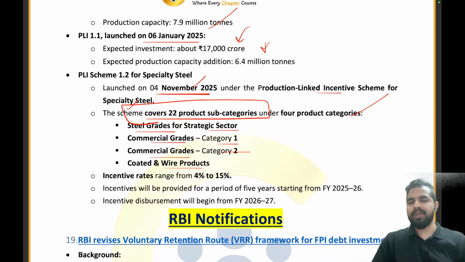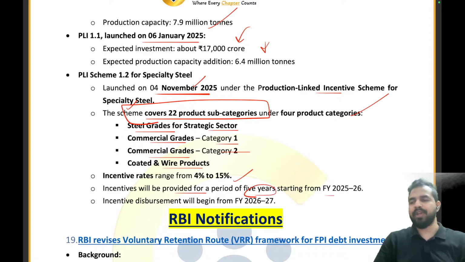And what is the incentive rate range here? The incentive rates range is 4 to 15%. So the incentive which will be provided under the PLI scheme 1.2 for specialty steel, what exactly is the range of that? Please send me in the comment section. That is 4 to 15%, right? It will be provided for a period of how many years?